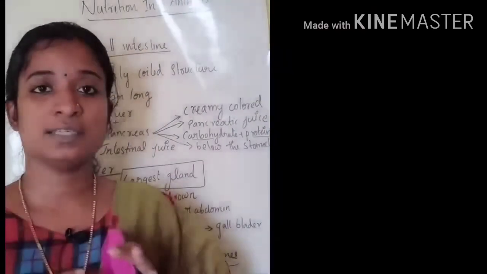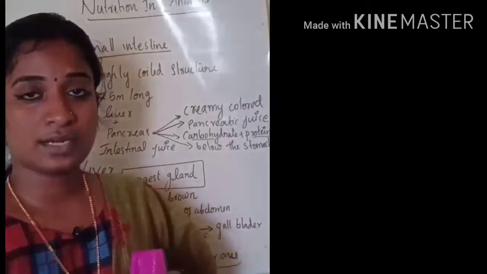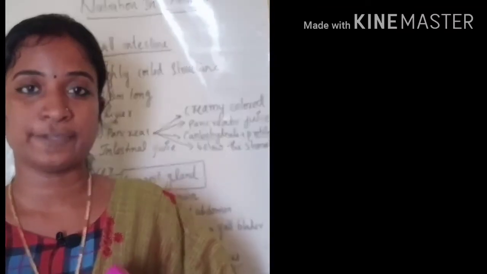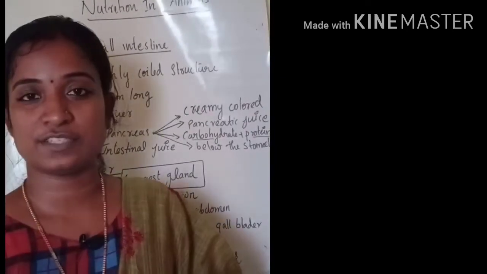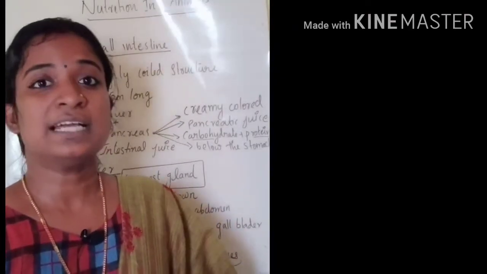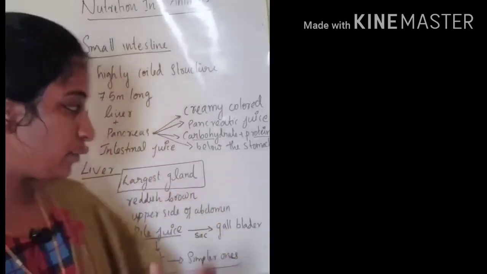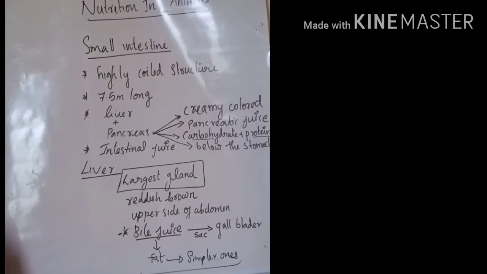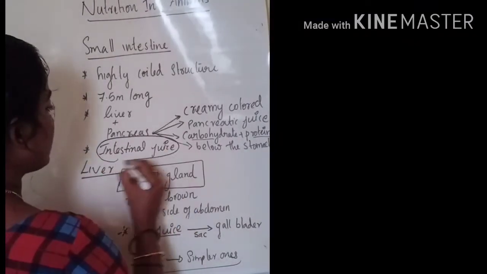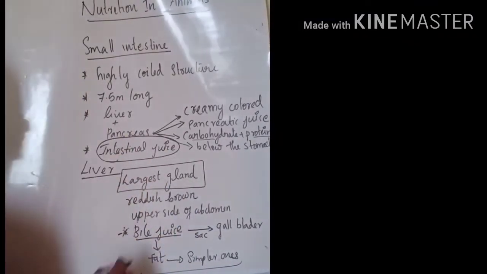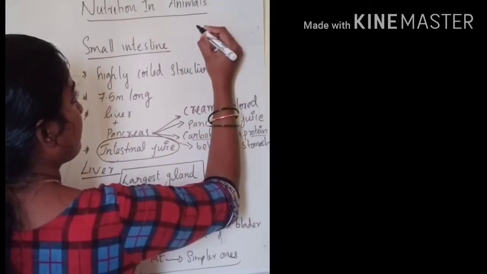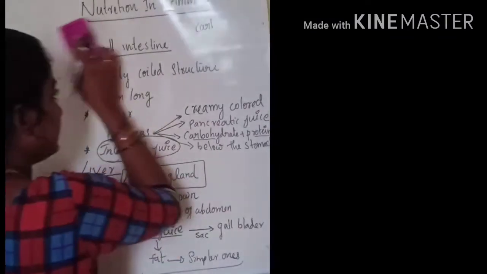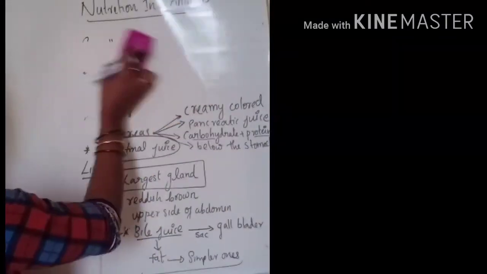So after the digestion of the carbohydrate, proteins and fat, complete digestion may not have happened. So this will be pushed down to the lower side of the intestine. From there, complete digestion is happening. Okay, from the lower part of the intestine, that complete digestion is happening with the help of the intestinal juice. So at that time, what happens?